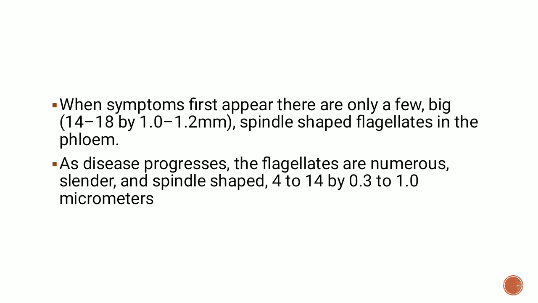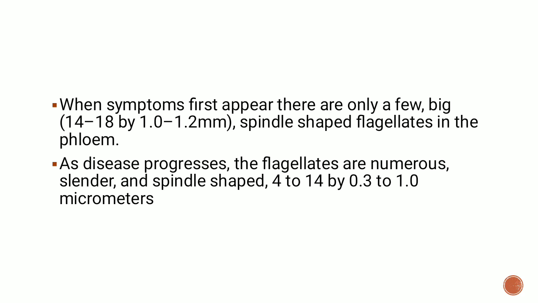In this sheath, when we check the phloem, there is a great abundance of extremely small protozoans. It is not even the size of 4 to 14 micrometers, it is much smaller, around 3 to 4 micrometers in length, and they are very small flagellates present in the living tissue of the stem.